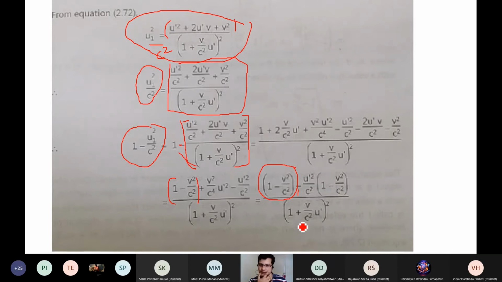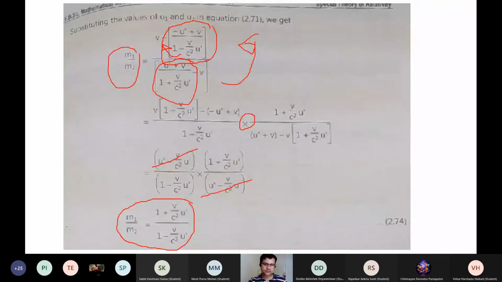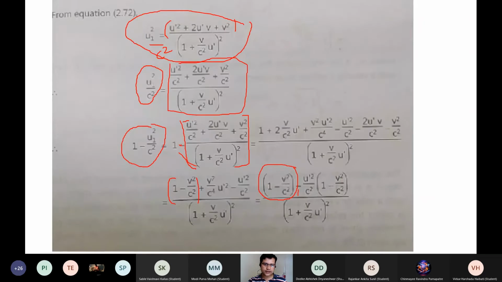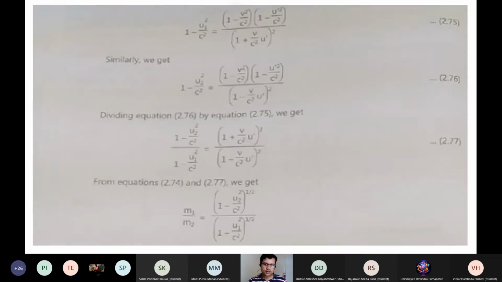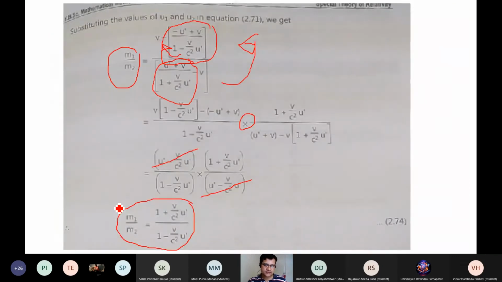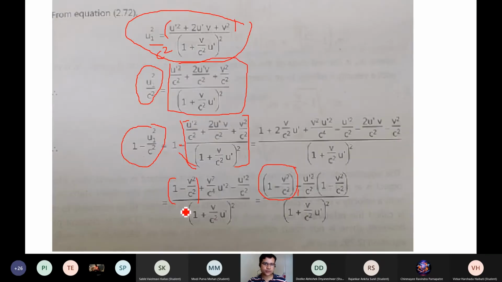Okay, so this is the arrangement you have to be careful with, because I need to have those equations. Why do we need those equations? Because here, if you see, the ratio of m1 by m2 will be like that. And that particular m1 and m2, we need to express in such a way that, I mean to say, this is the quantity 1 plus v by c square u prime and 1 minus v by c square u prime, that we need to find by certain arrangement, and that's what we are doing over here.